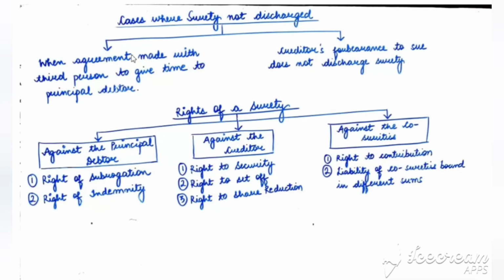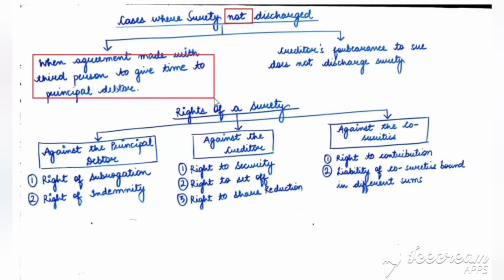Now we have cases where the surety is not discharged. First, when an agreement is made with a third person to give time to the principal debtor. So the surety is not discharged when there is an agreement made with a third person to give time to the principal debtor.